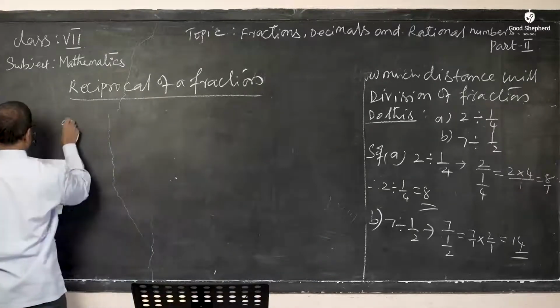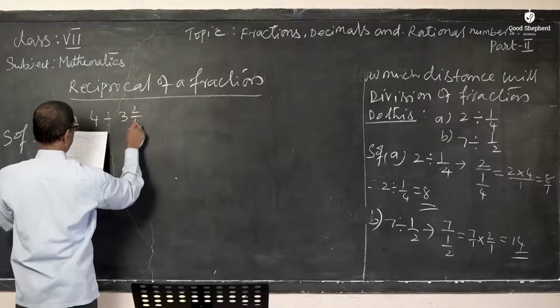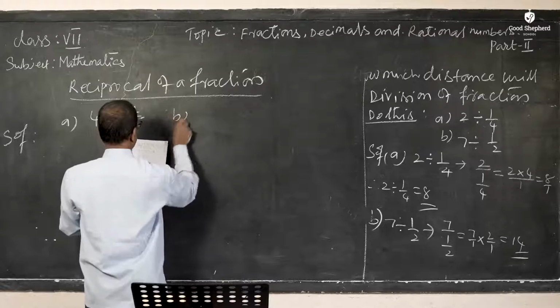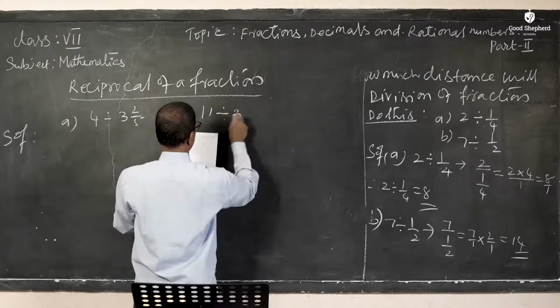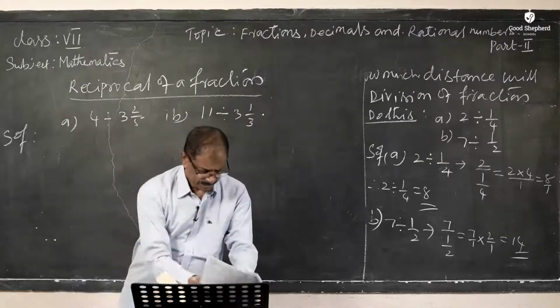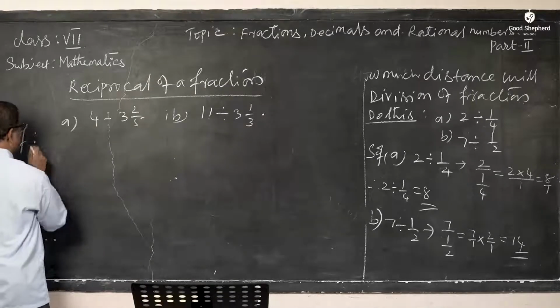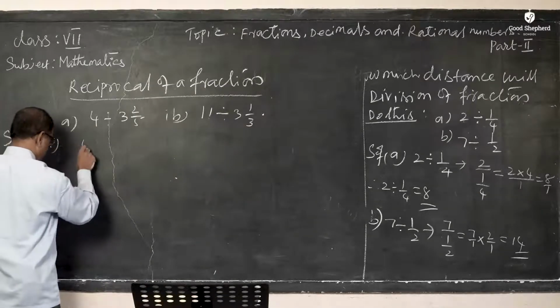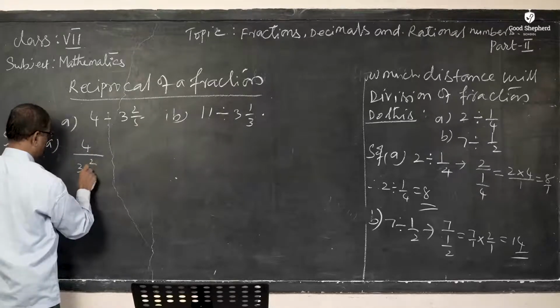Very simple. Number A: 4 is divided by 3 2/5. Next, B: a whole number 11 is divided by 3 1/3. See, it's very simple. The solution for A: 4 is divided by 3 2/5.